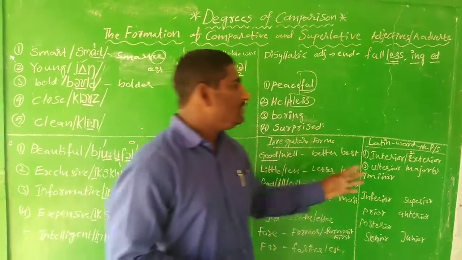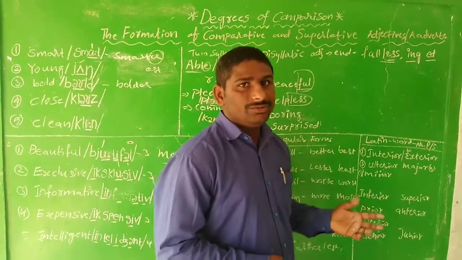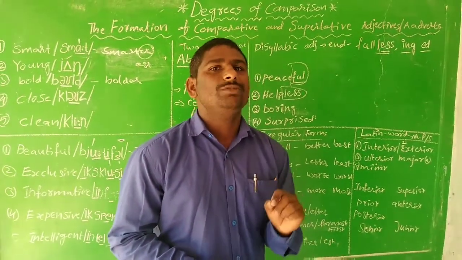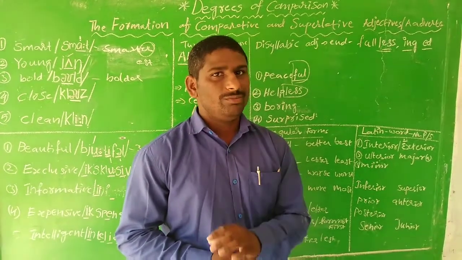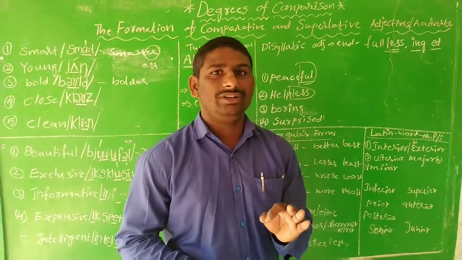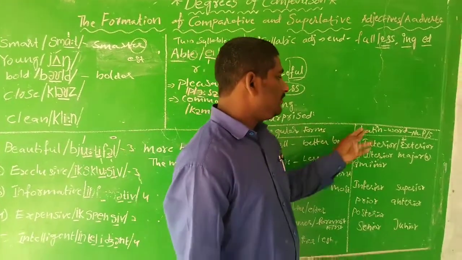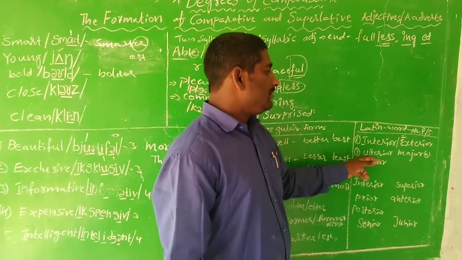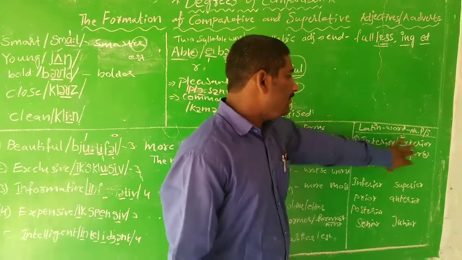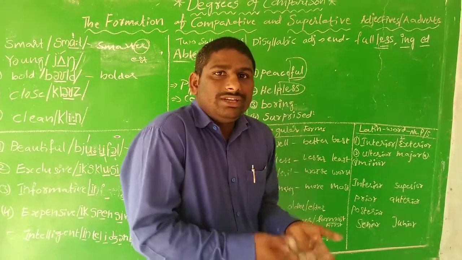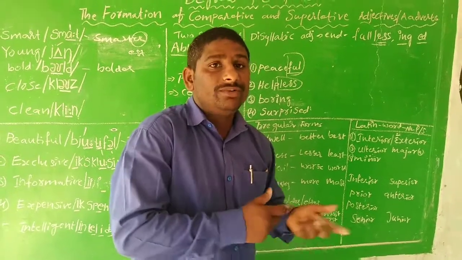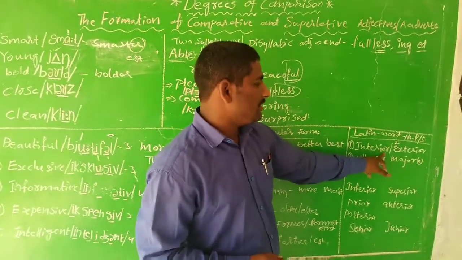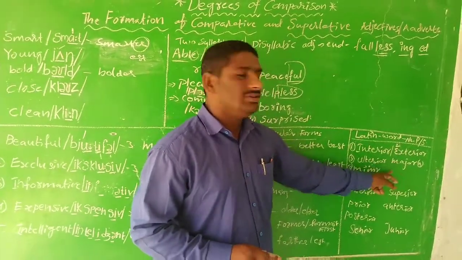Now let us see what the Latin adjective forms are. There are 12 Latin adjective forms which cannot be used in the positive degree and superlative degree, but can always be used in the comparative degree only. For example, what are they? The words interior, exterior, ulterior, major and minor. These 5 words are used in the comparative degree, and they end not with er but with or.